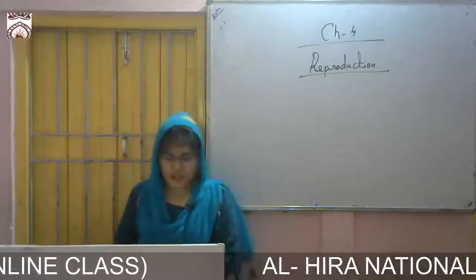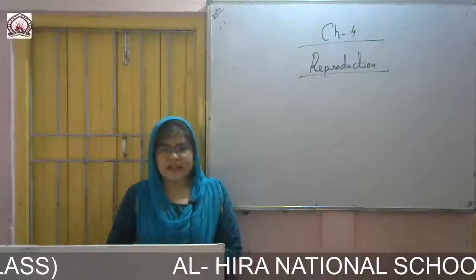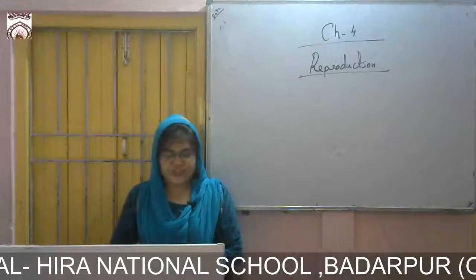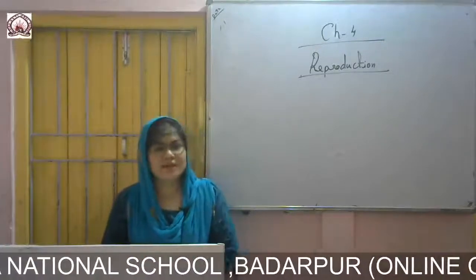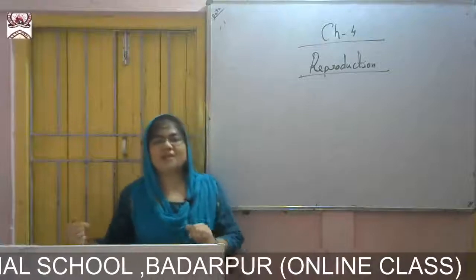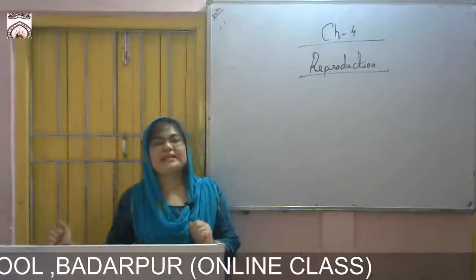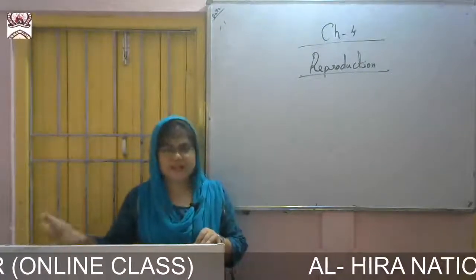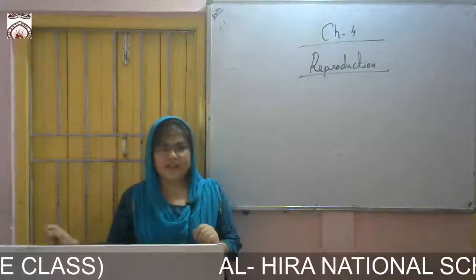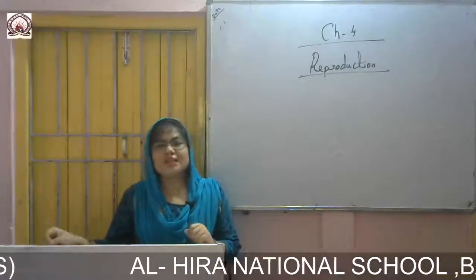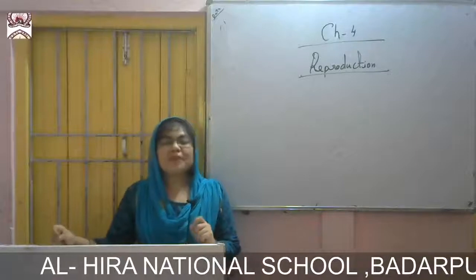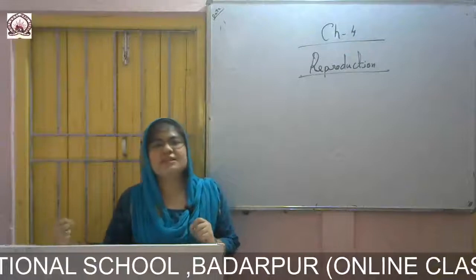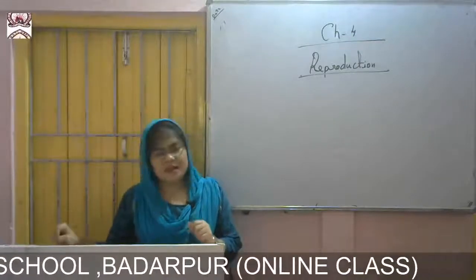Types of fertilization. There are external and internal fertilization. These are the two types of fertilization. In some animals like fish and frogs, fertilization takes place outside the body, that is called external fertilization, as the word external itself means outside, okay. The process of fusion of the male and female gamete is said to be fertilization, and fertilization which takes place inside the body is said to be internal fertilization.